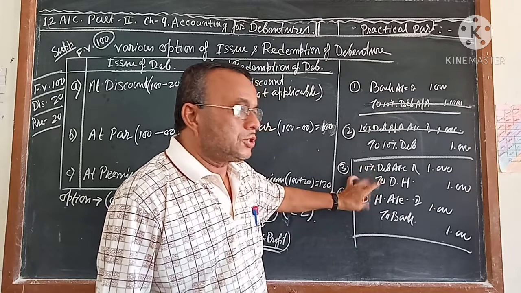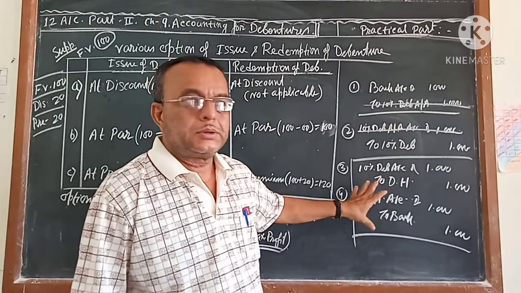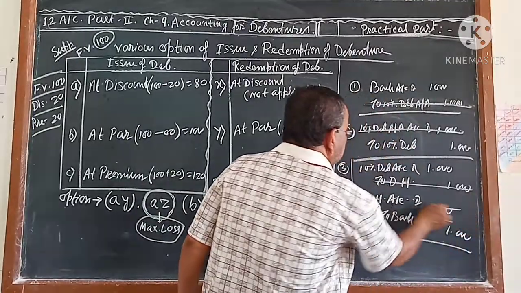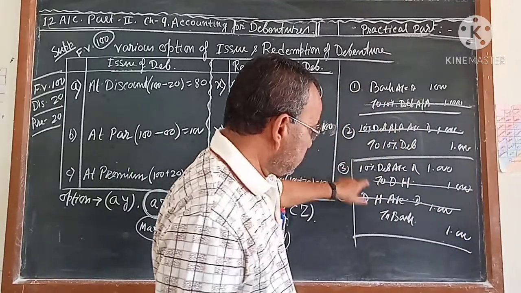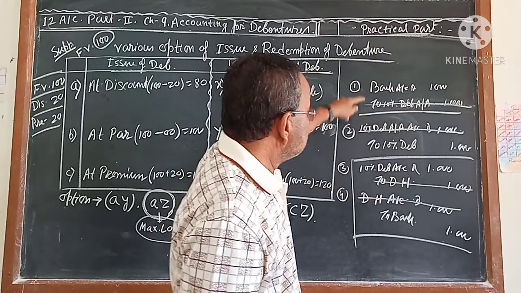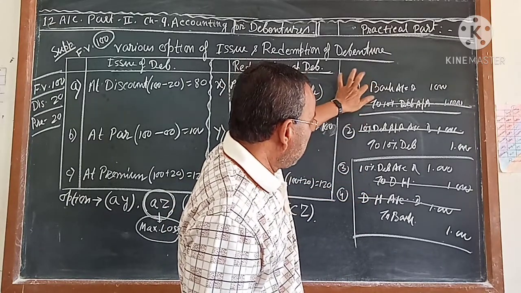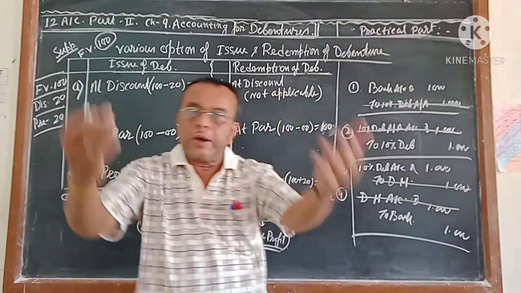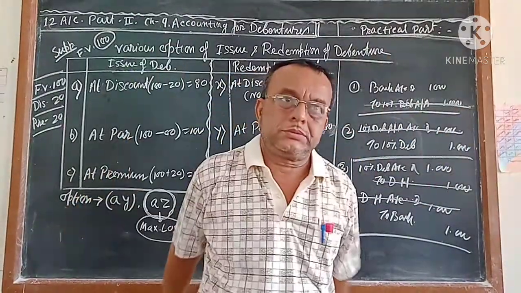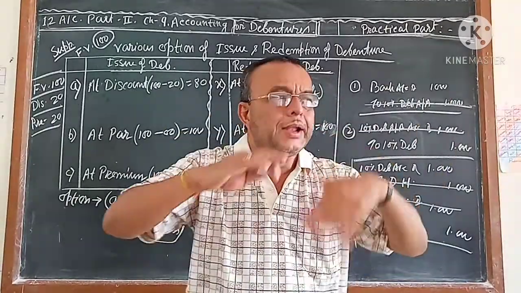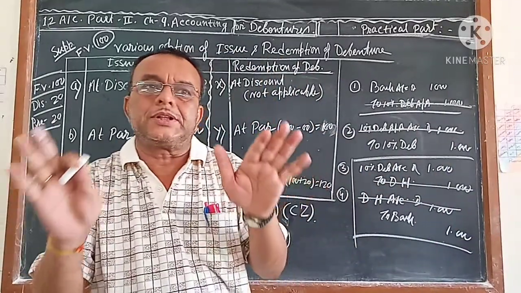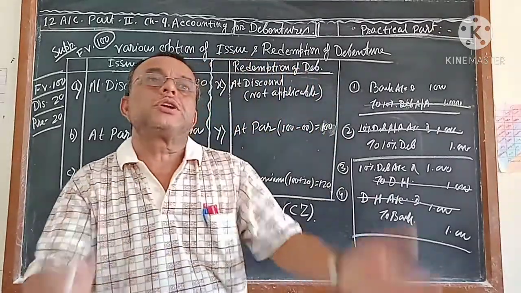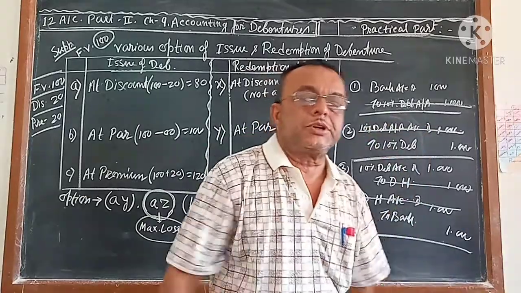And if you merge these two entries, combine, what will come? Debenture holder is credit and debenture holder is debit. What journal is coming? 10% debenture account debit to bank. Reverse entry. First it came: bank account debit to 10% debenture. Now: 10% debenture account debit to bank. You have taken and you have given. After taking and after giving, you should not have any balance in the debenture account if you are not getting any profit or loss by issuing the debenture or by redemption of the debenture.